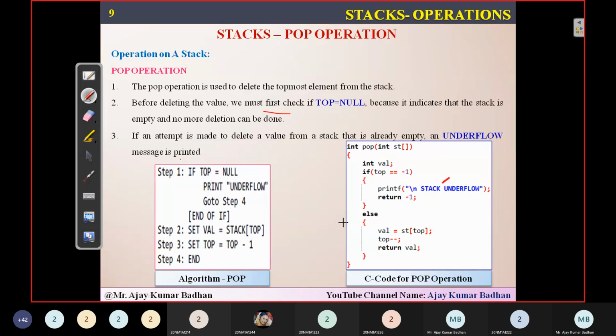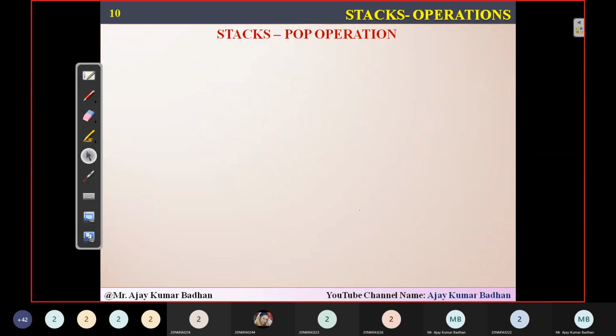Simply, stack underflow. Else value equal to st of top. So you're removing the element from the topmost position and storing it in a variable called value. Then you're decrementing top and returning that particular value. That value will be displayed. This is how exactly the pop function works.